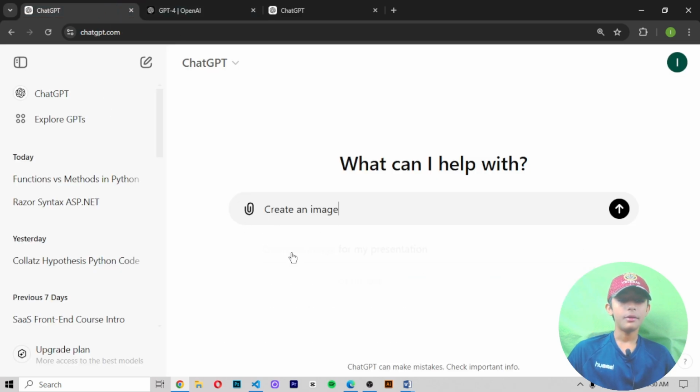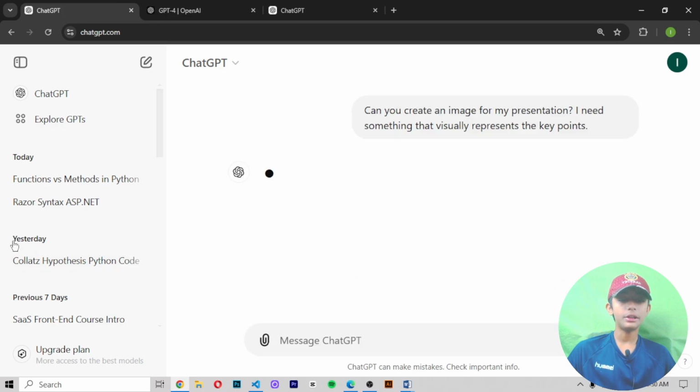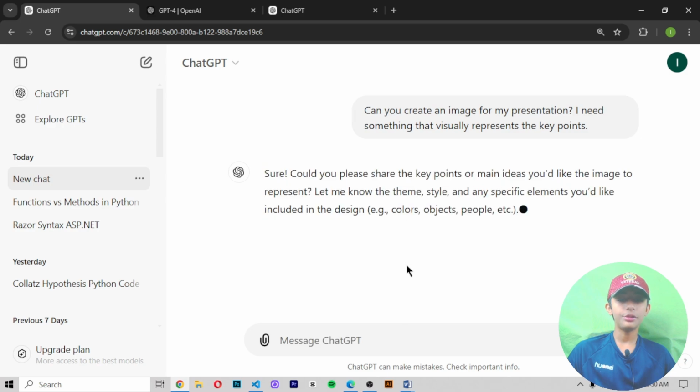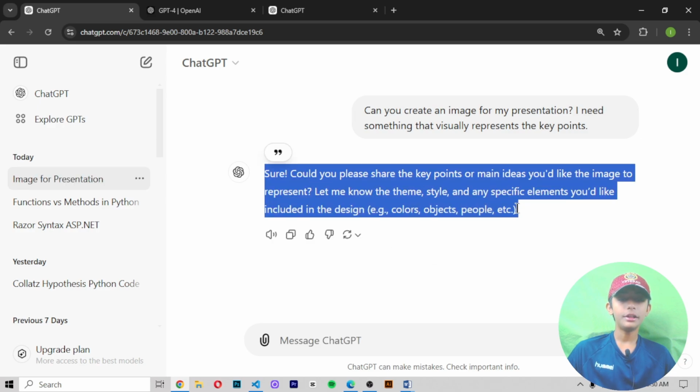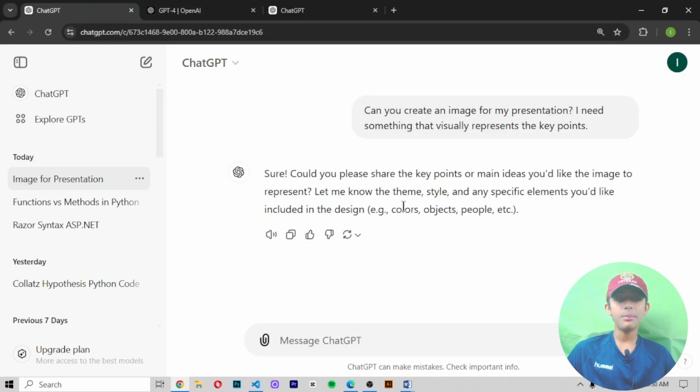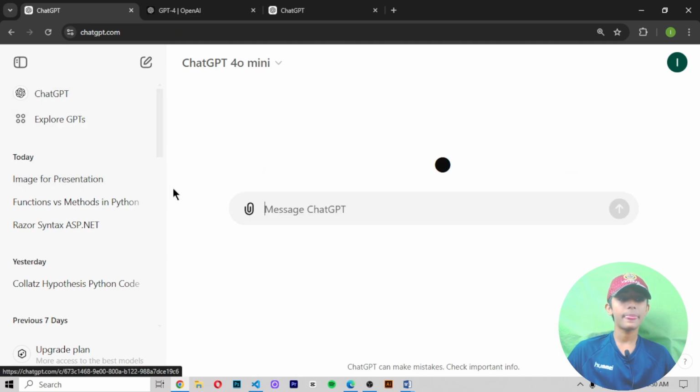GPT-4 is paid. When you say create an image for my presentation, it will start creating it. Let me show you. Here you can see it is not creating it. Why is it not creating it? Because you did not buy GPT-4. When you buy GPT-4, it will give you the image very fast and very nicely.